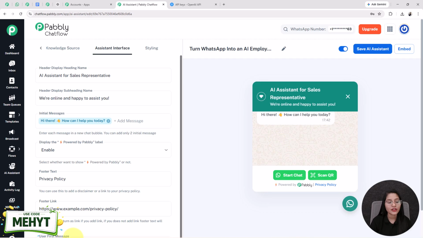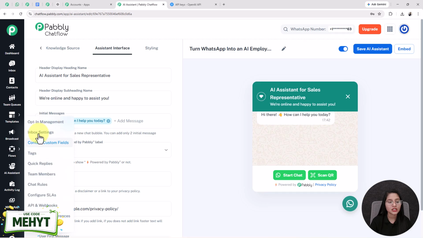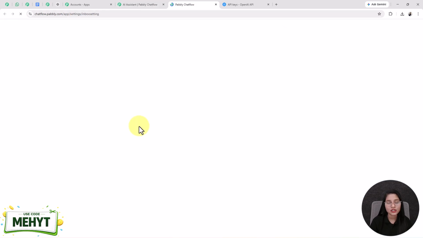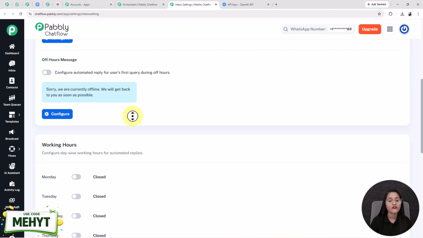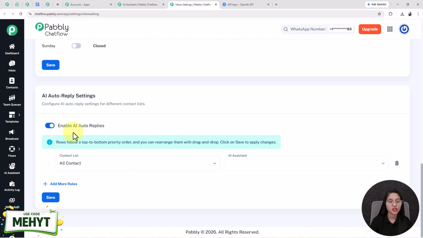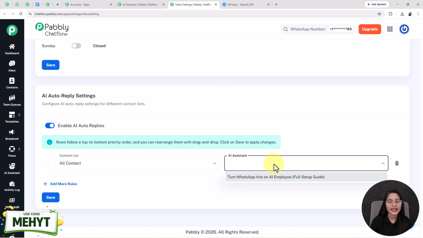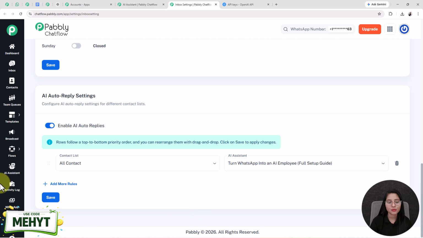After doing setup of AI assistant, I'm going in the settings option and clicking on this inbox settings. Now I am setting up the AI assistant to all of my contacts. See, this is the inbox settings of Pabbly Chatflow, where you have to scroll down and you will see one option by the name of enable AI auto replies. You have to make sure to enable this toggle. After that, select the contact list from here. On warm, you have to set the AI assistant. Next, select the AI assistant from this drop down. After that, click on the save button, and see it says that inbox settings saved successfully.